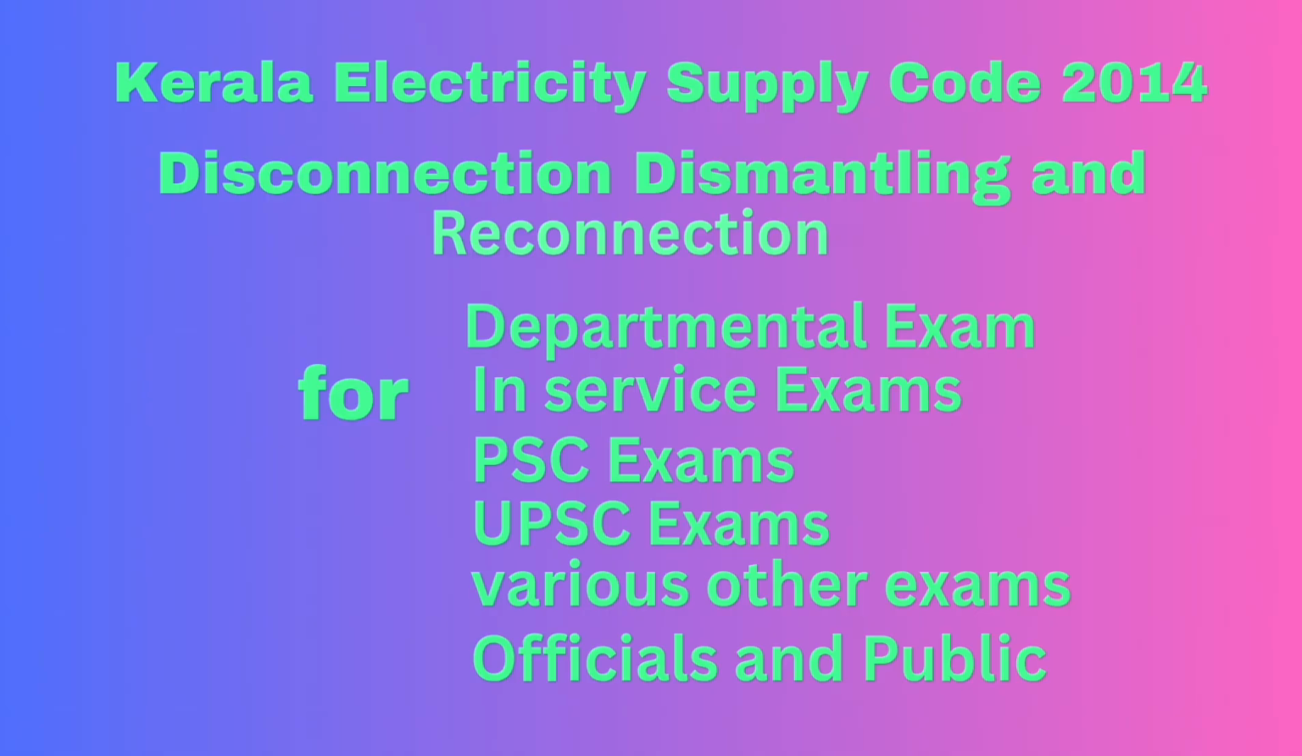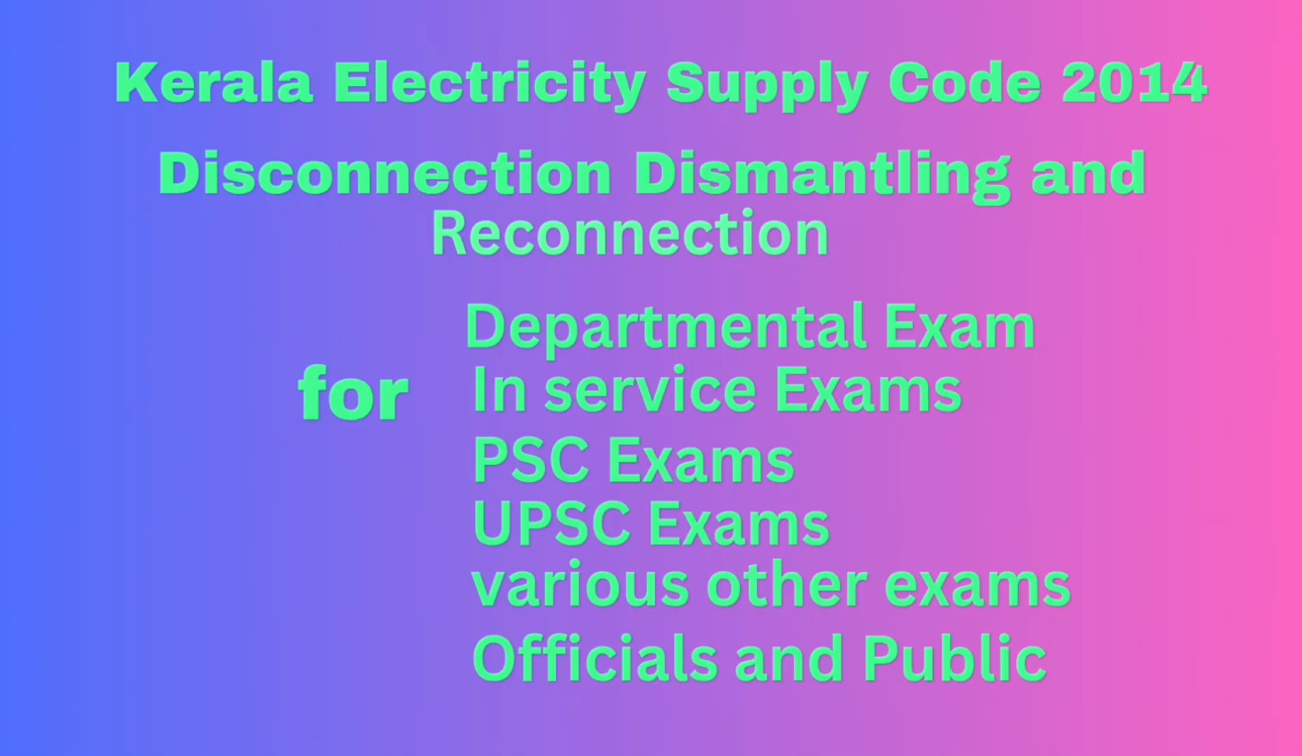139. Procedure for disconnection. 1. The licensee shall, in the case of disconnection proposed on the grounds mentioned in clause A and B of sub-regulation 1 of regulation 138 above, issue a disconnection notice in writing as per section 56 of the Act with a notice period of not less than 15 clear days, intimating the consumer about the grounds for disconnection and directing him to pay the dues with the penal charges within the notice period.